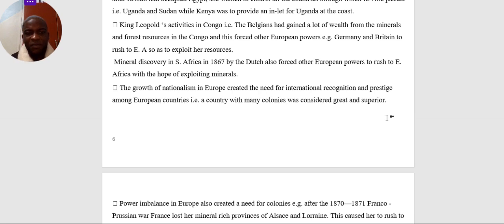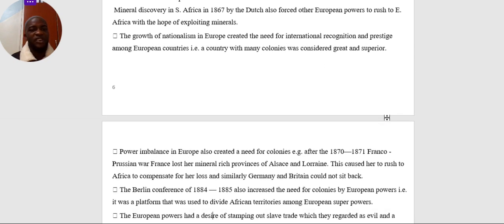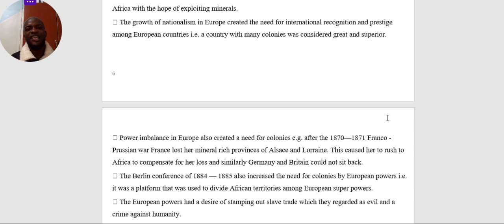So with the discovery of minerals in South Africa, European powers thought that maybe the entire Africa is covered up with such minerals. The growth of nationalism in Europe also created the need for international recognition and prestige. So many of the European powers were looking for territories just for prestige, just for respect.